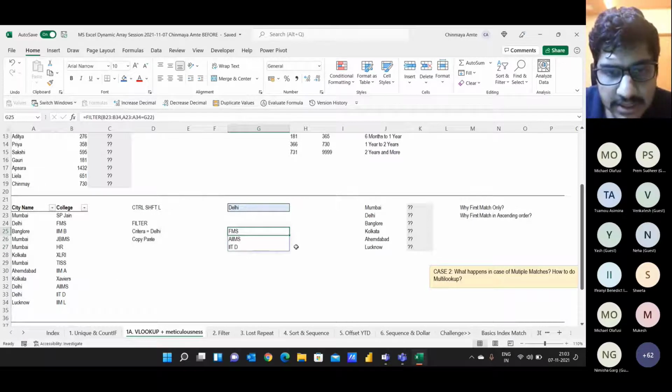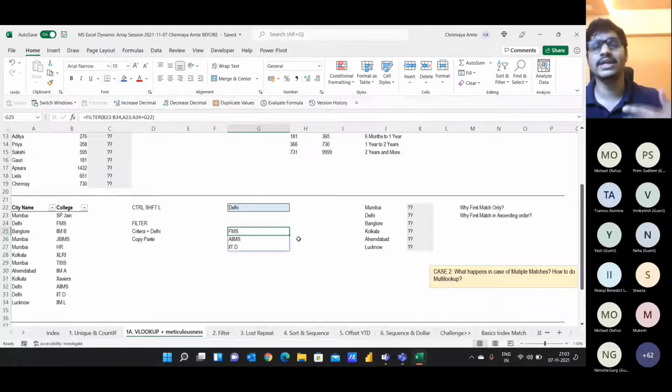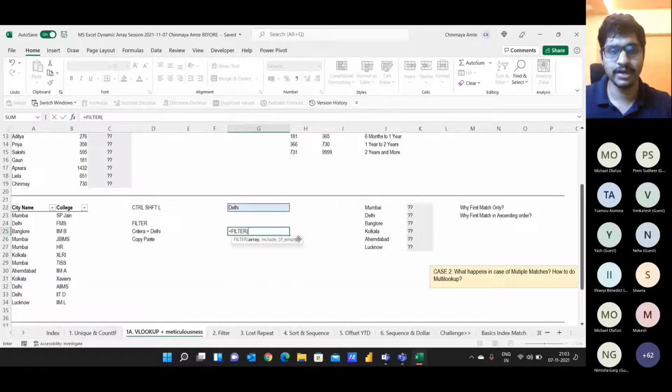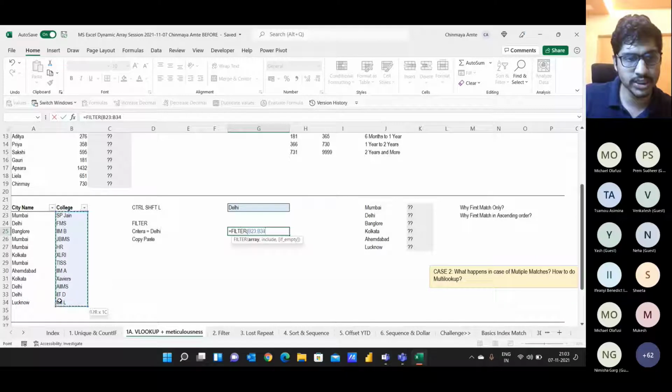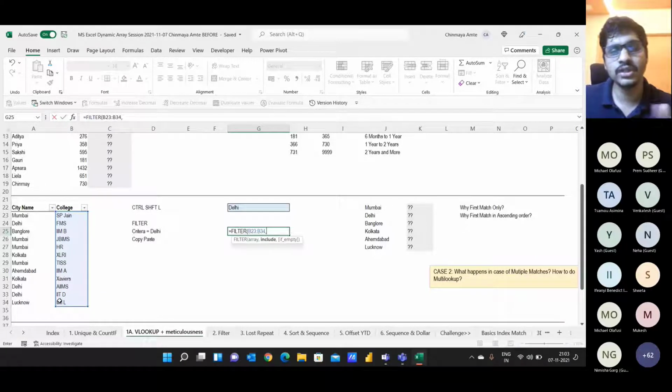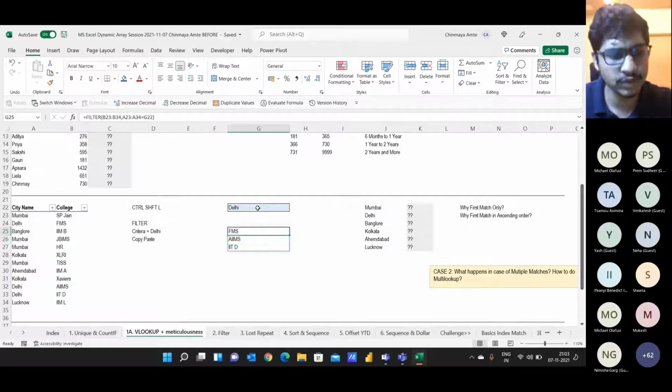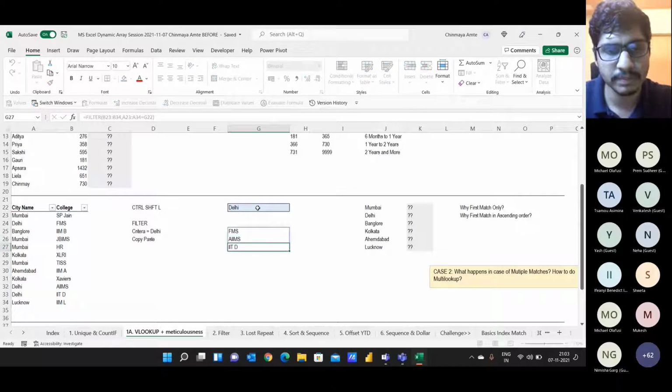And again, if you see, there is a thin blue line outside my array or box. That shows us it's called a dynamic array. I'll just show it to you again. So I'm typing equals FILTER. What I want to filter is the list of colleges. So I'm selecting the list of colleges, then what's my criteria? My criteria is that it should equal Delhi. So selecting the names of colleges, equal to Delhi, and just pressing enter. And if you see, I got the list of colleges one by one.